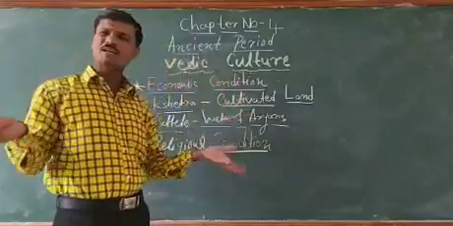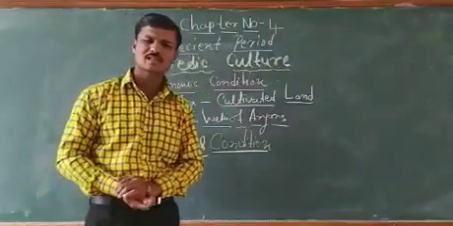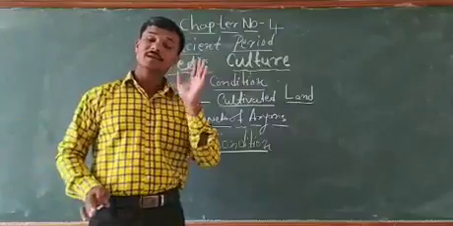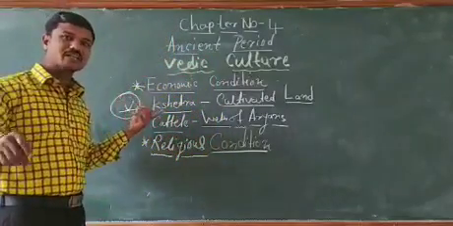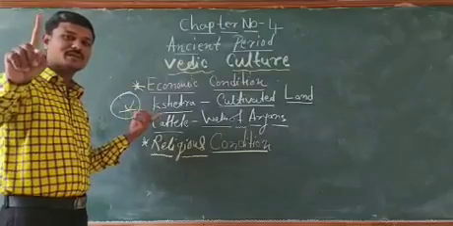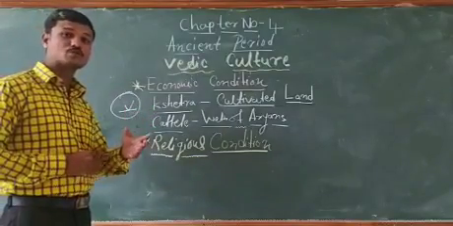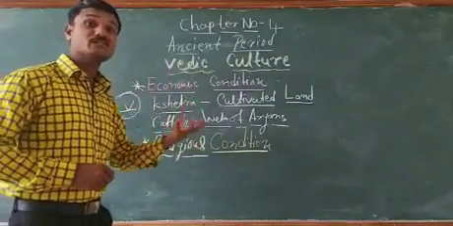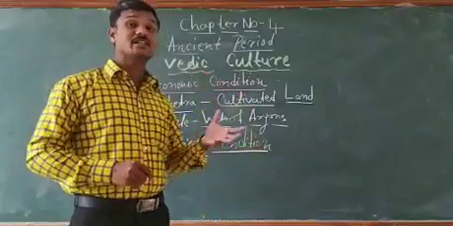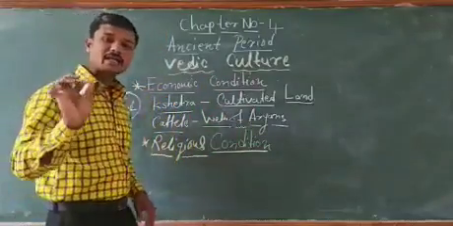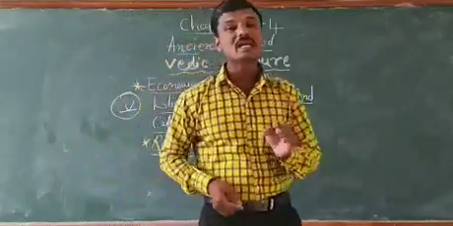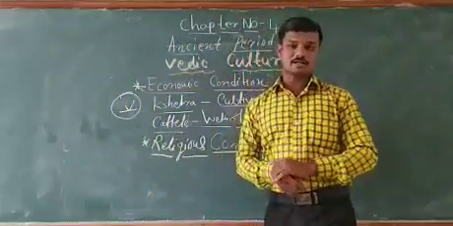Nowadays there are different types of occupations in our society, but in the early Vedic period, agriculture was the main one. Nowadays also in India, agriculture is one of the biggest occupations, and most Indians are engaged in agriculture. Like that, at that time agriculture was the main occupation of the Aryans.